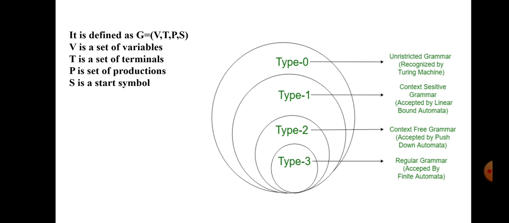Type 0 is also called unrestricted grammar. Type 1 is also called context sensitive grammar. Type 2 is also called context free grammar, which is mainly used for programming languages. Type 3 is also called regular grammar. Usually a grammar consists of 4 tuples or elements: variables, terminals, production rules, and a start symbol.